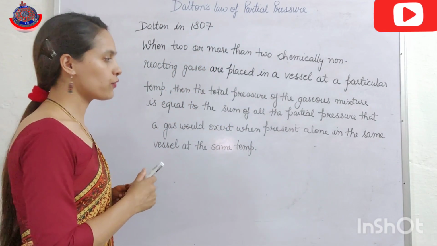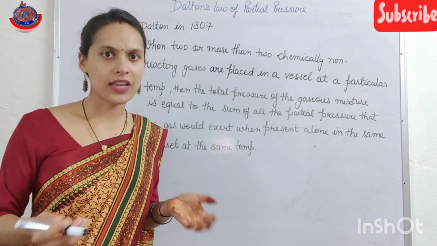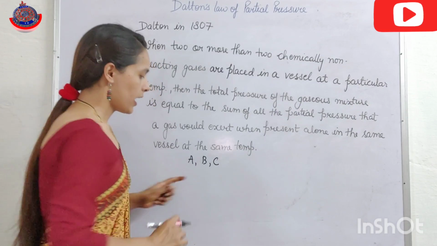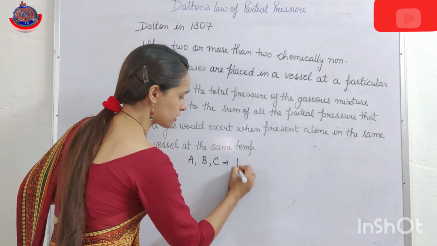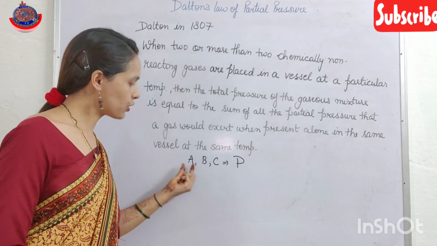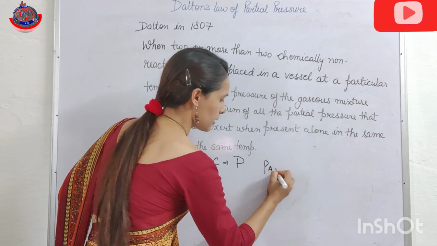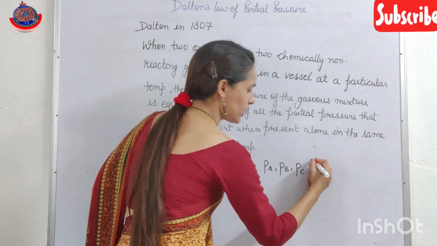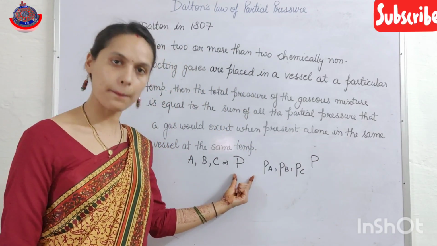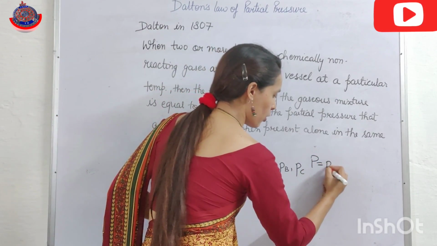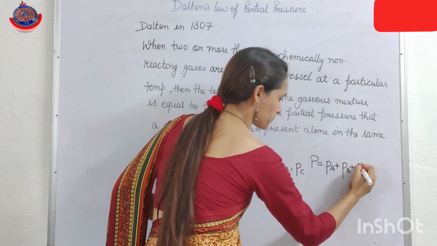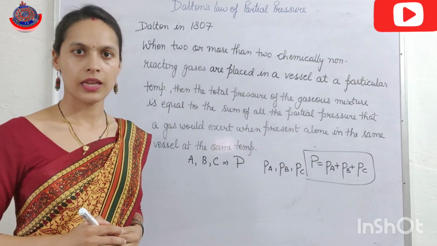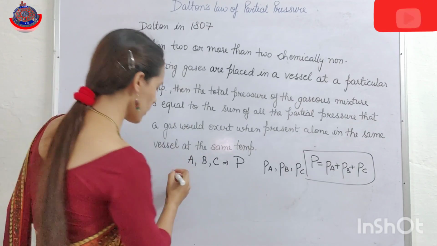Now suppose we have three non-reactive gases A, B and C, and the total pressure of the gaseous mixture is capital P, and the partial pressures of A, B and C are PA, PB and PC. According to Dalton's law, the total pressure of the gaseous mixture, capital P, is equal to the sum of all the partial pressures, P = PA + PB + PC. This is the statement of Dalton's law of partial pressure. Clear, beta? Clear?